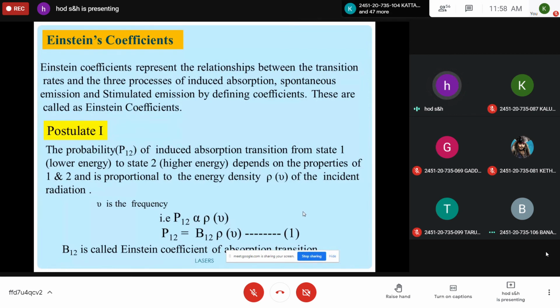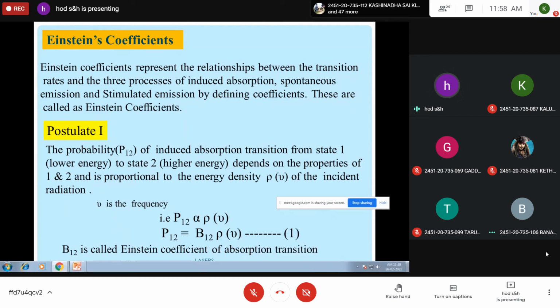Because what is the energy of the photon? This photon should interact with the atom in the ground state. By absorbing the energy of the photon, the particle should move from lower energy state to higher energy state. So what energy the photon is interacting with, that excitation will take place. So it is proportional to the energy density of the incident radiation. So mathematically you can write P12 is directly proportional to rho of nu. The probability of induced absorption transition is directly proportional to rho nu. Or P12 is equal to, if you remove this proportional, you can introduce B12. B12 is called Einstein coefficient of absorption transition.